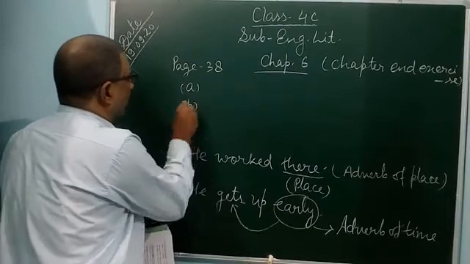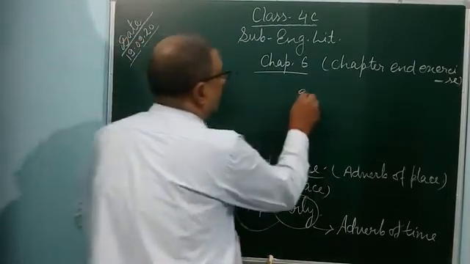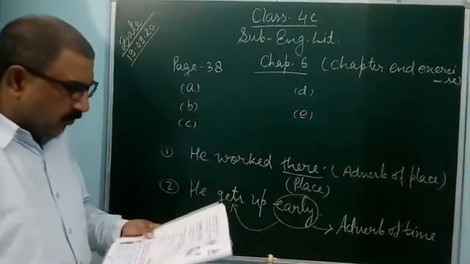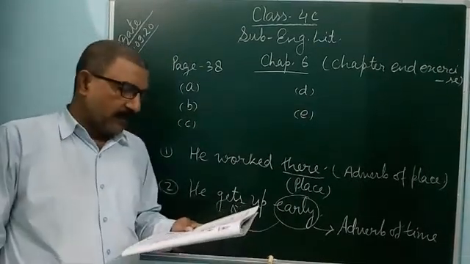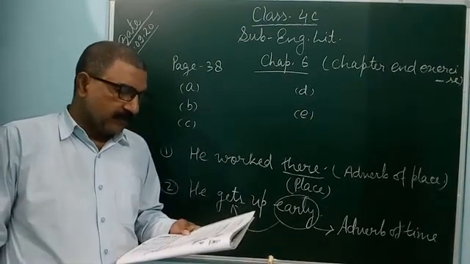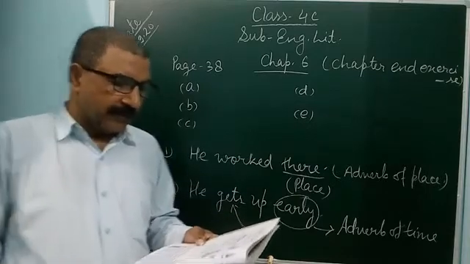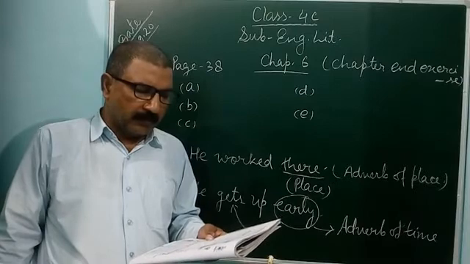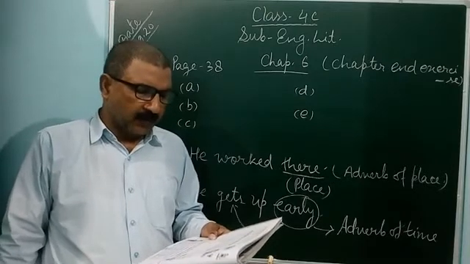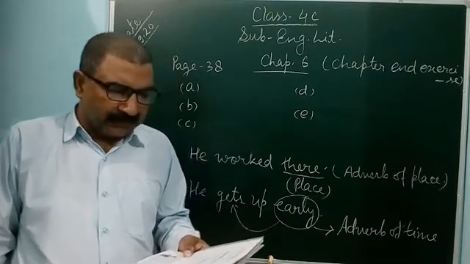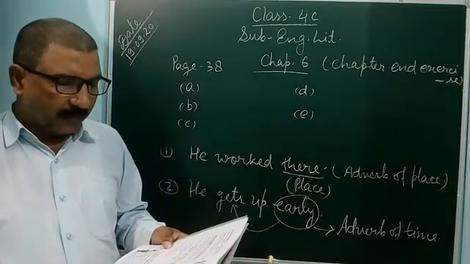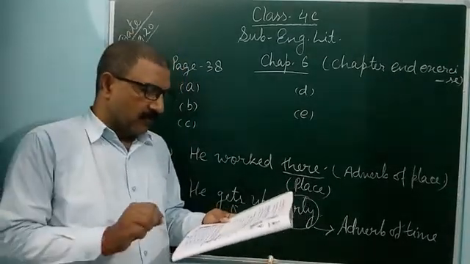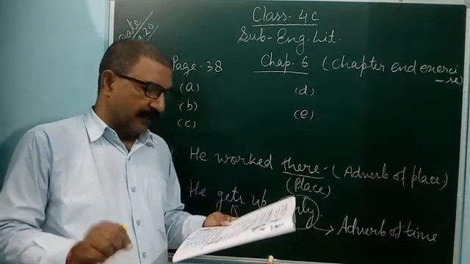A, B, C, D, E. So A to E: put a suitable adverb in the blanks. First given is honestly, second dear, third fast, fourth loudly, and fifth late. So you can fill these adverbs in the blanks. A: He ran fast to win the race.